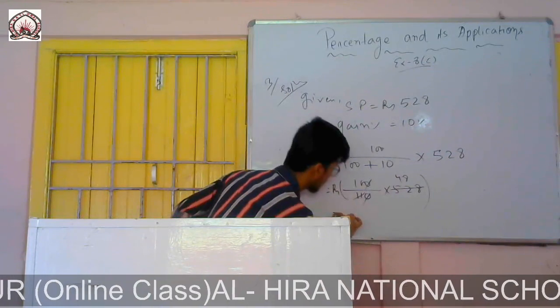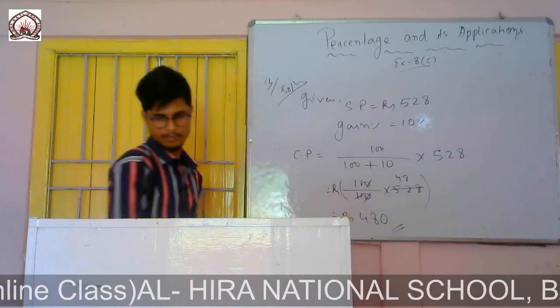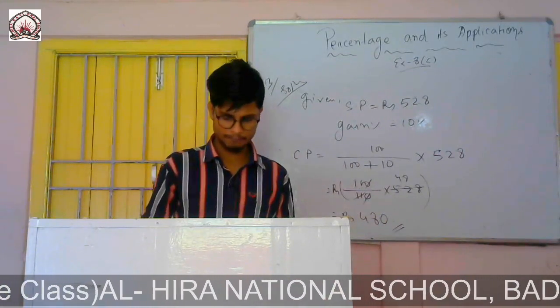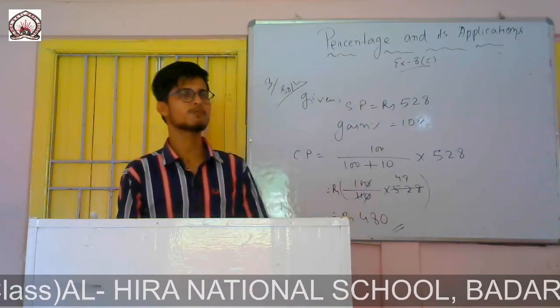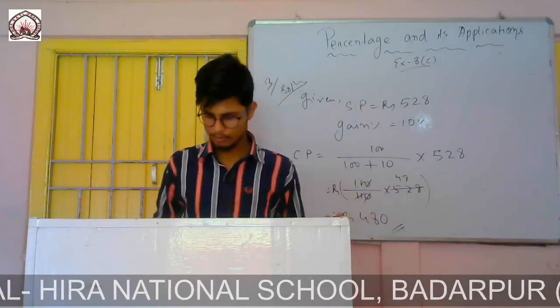So 48 into 10 is rupees 480. The question is to find the cost price. Therefore, the cost price is rupees 480. You write the last line: Therefore, the cost price is rupees 480.